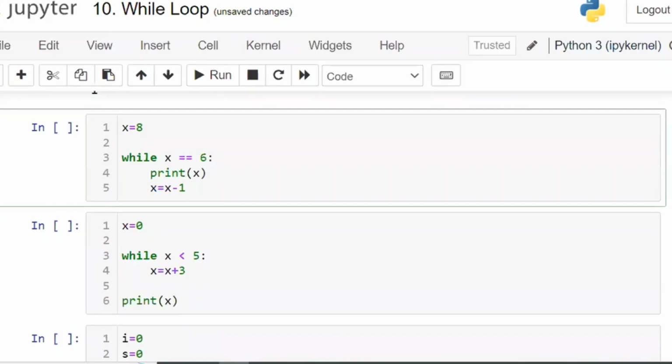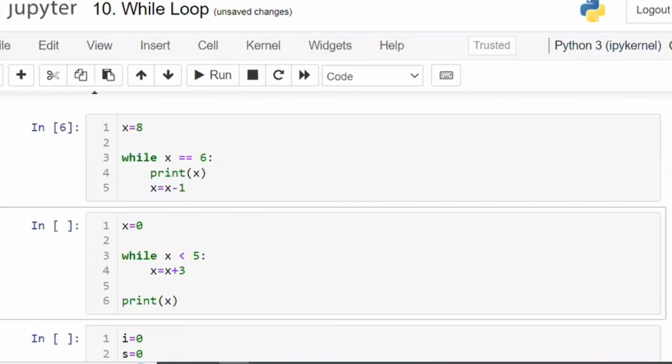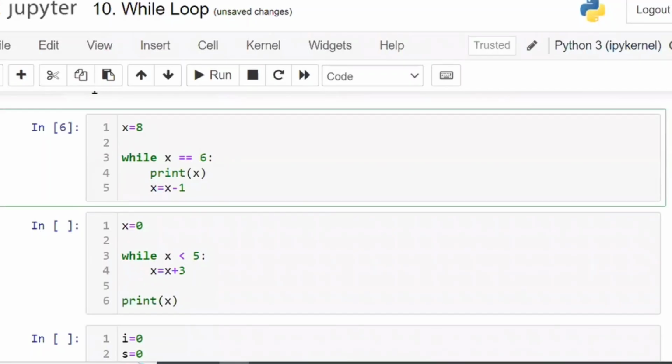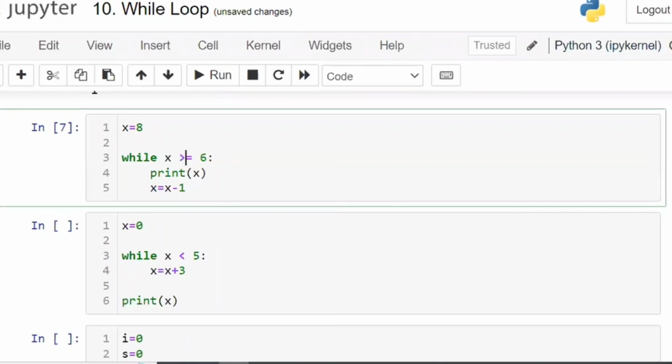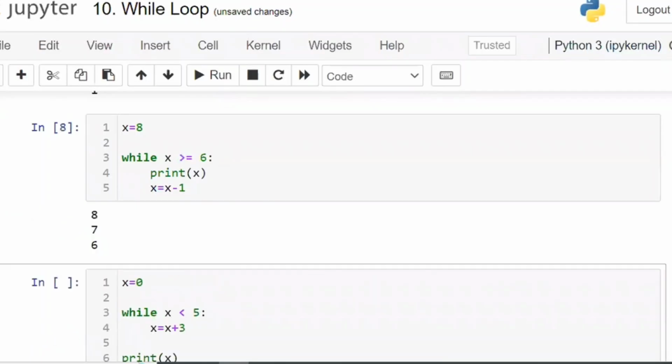X is equal to 8. 8 is equal to 6. Condition is false, miss. While loop will not work. So nothing will be output. If it is less than, now what is the output? 8 is less than or equal to 6. Again the condition failed. So again no output will be there. For this one also no output will be there. If the condition is true, now in this case I am going to get 8, 7 and 6, three answers.